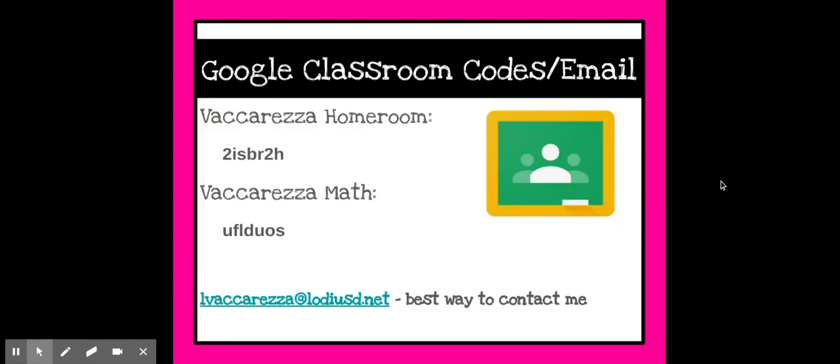We're going to go ahead and start with the Google Classroom codes. So here is the code for the homeroom, which hopefully your child has already joined. If not, here is their homeroom code. And then I'll have a separate Google Classroom for math. That way we can keep the math work separate from the social studies and the science, since the math will be every day. Social studies and science will more be project-based, maybe some book work, but not necessarily every day will there be new postings and videos.